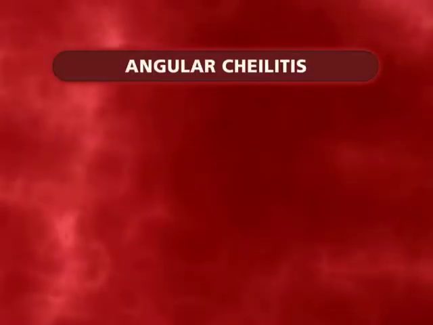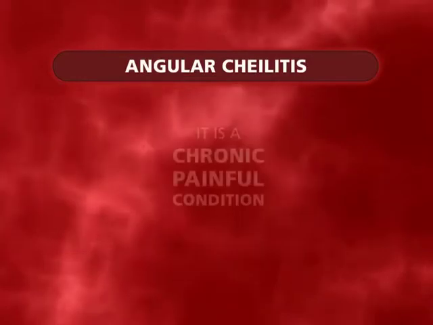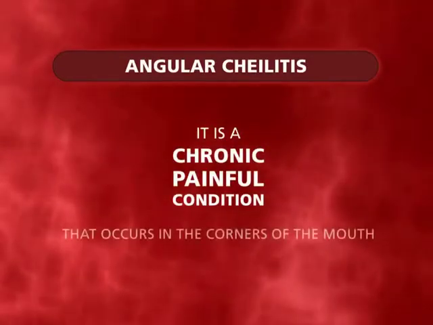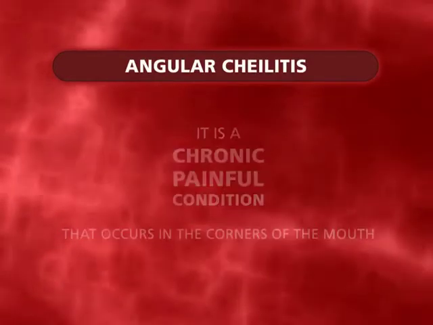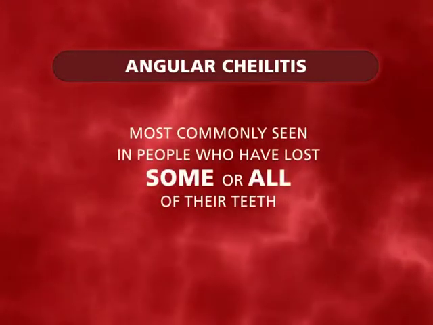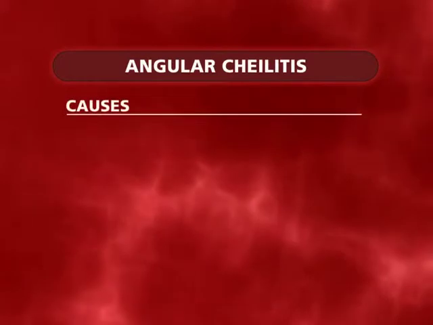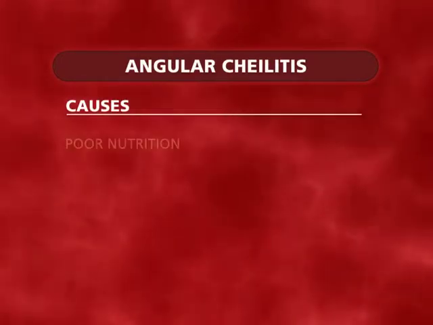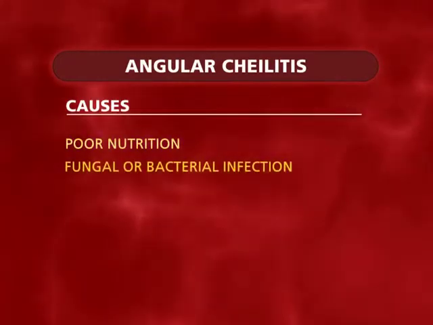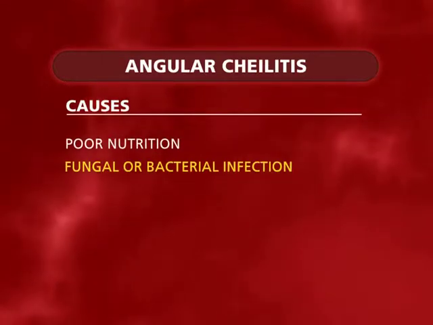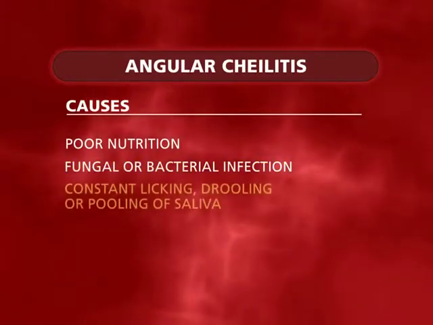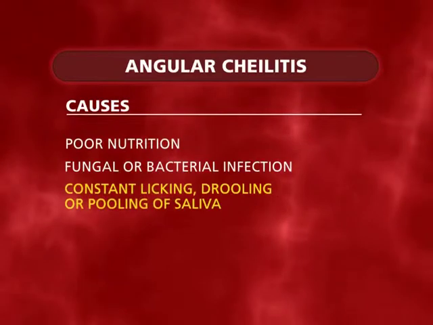Angular cheilitis. Angular cheilitis is a chronic painful condition that occurs in the corners of the mouth. It is most commonly seen in people who have lost some or all of their teeth. Causes. It can be associated with poor nutrition, a fungal or bacterial infection, and commonly occurs with constant licking, drooling, or pooling of saliva.